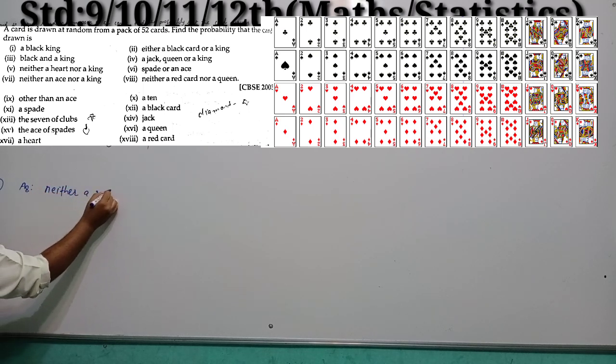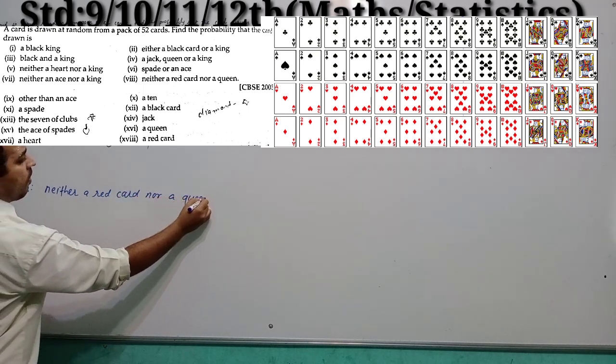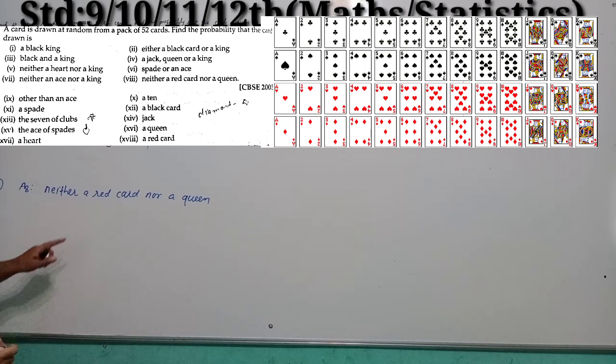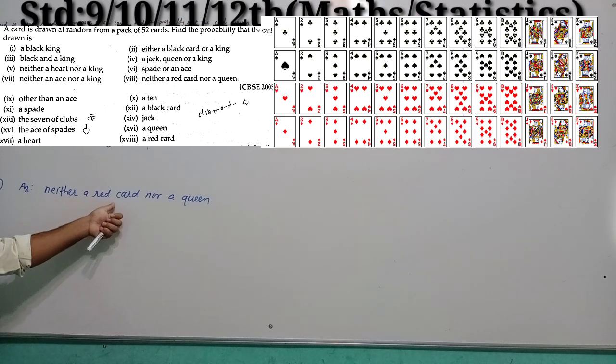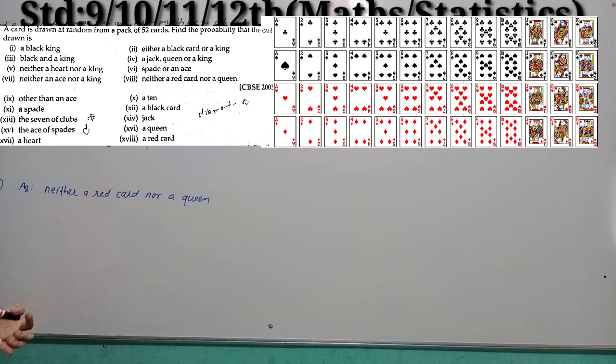Neither a red card nor a queen, means the card should not be a red card and the card should not be a queen, right students? Okay students, we know that there are 4 queens, and out of 4 queens, 2 queens are red cards, the card of heart and the card of diamond. And here you will have to find the probability of neither a red card nor a queen.